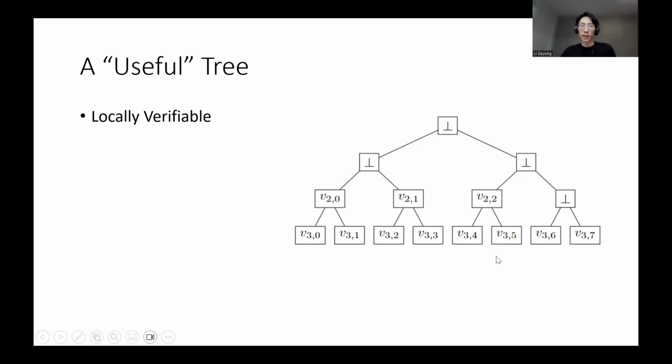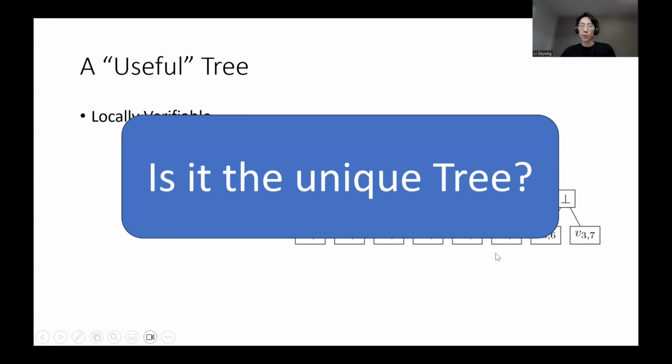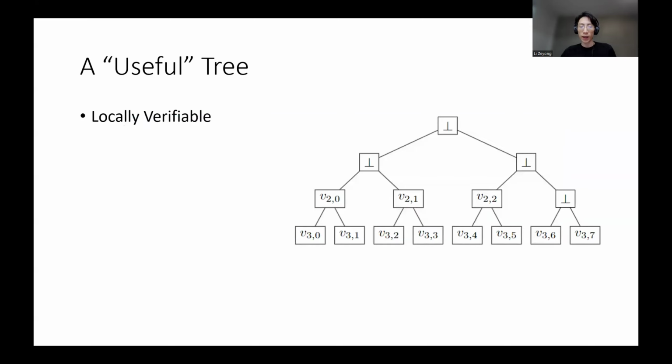And more importantly, this tree has this locally verifiable property. What does it mean? So suppose that someone shows me a tree and he claims that his tree is the unique tree generated by executing this algorithm. How do I verify that his tree is actually the unique tree? And to do this, for any time step t, we can verify the t step of the algorithm by only reading 3 vertices on the tree.